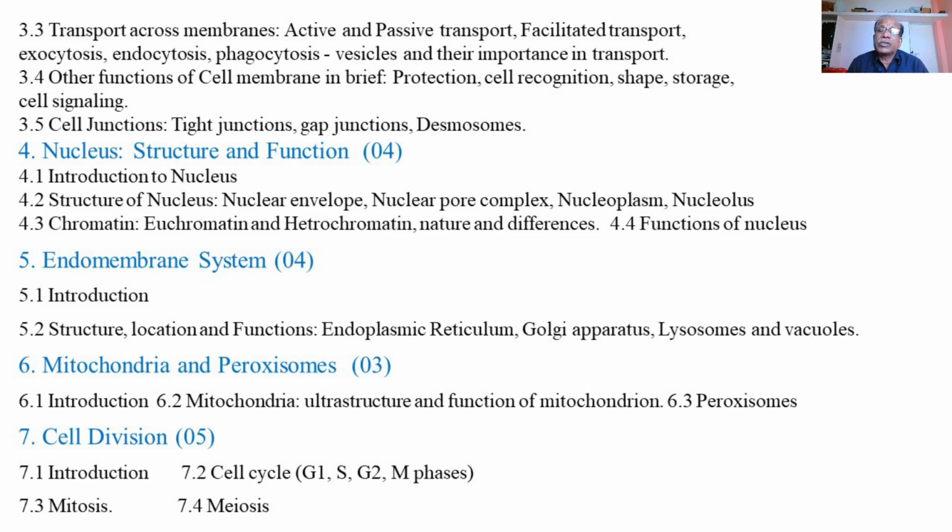Then vacuoles. In animal cells, there are fewer vacuoles, or vacuoles are microscopic or very small in size. But in plant cells, there are a large number of vacuoles, and the size of the vacuole is also much larger, and thus this leads to the increased size of the plant cells.